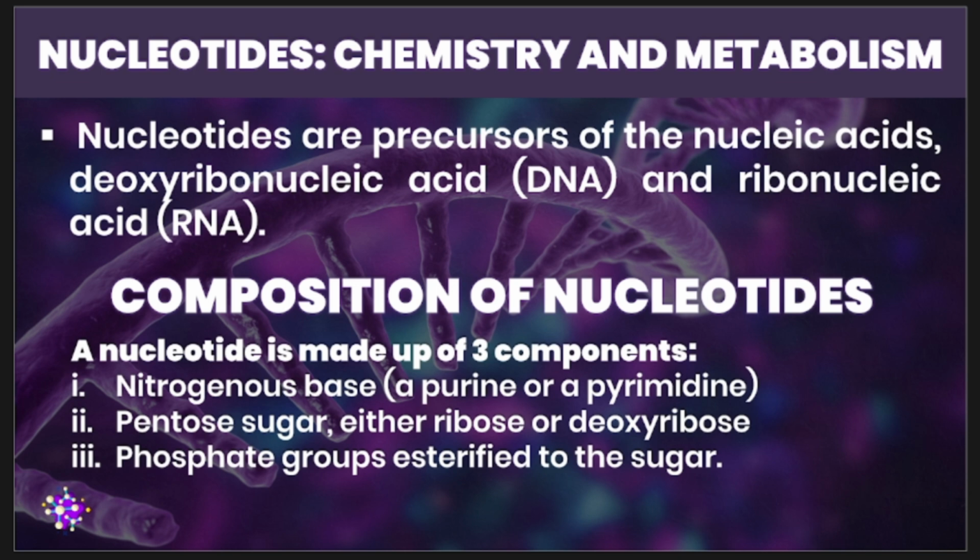And lastly, we have the presence of one or more phosphates, or phosphoric acid, which is esterified or bonded to the pentose sugar. So these are the three characteristic components of your nucleotides: your nitrogenous base, your pentose sugar, and your phosphate groups.